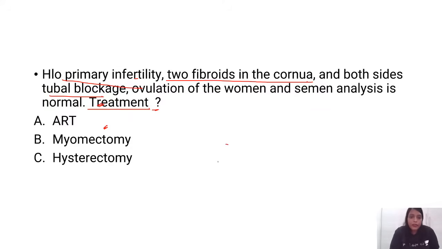So here there are 2 cornual fibroids, guys, and both tubes are blocked. So even if I do myomectomy, will she get pregnant? She will not get pregnant because both the tubes are blocked. So the best thing you can do, as she is already ovulating, is pick up these ova and go for IVF and do the implanting.